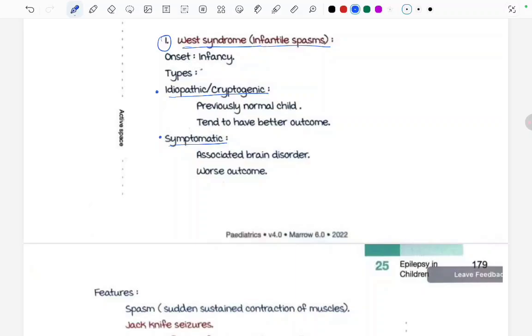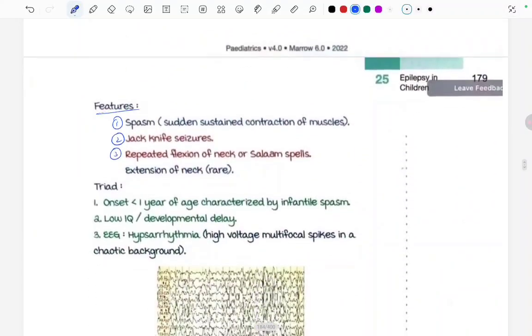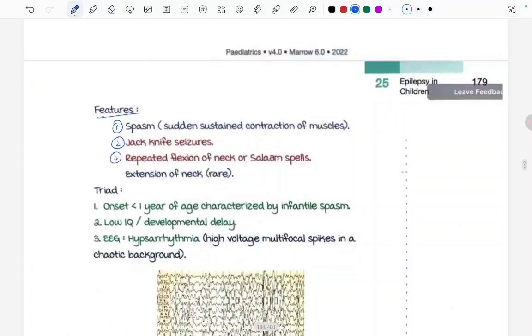Okay. So what are the features of West syndrome? There is a spasm, sudden sustained contraction of the muscle. There is a jackknife seizure, repeated flexion of neck, or salaam spells. Like there is repeated flexion of neck. This is seen in West syndrome. There will be spasm, there will be jackknife seizure, and there will be repeated flexion of neck.